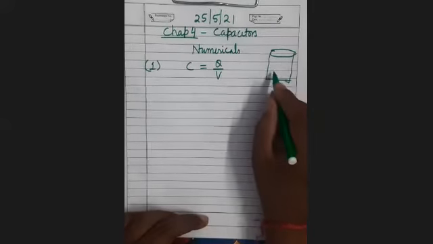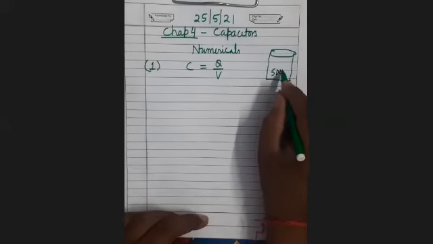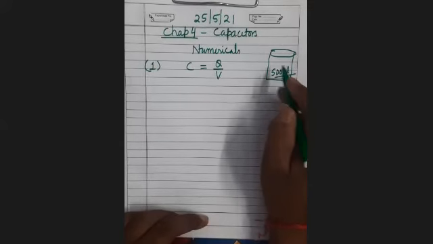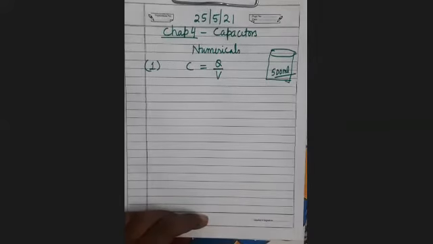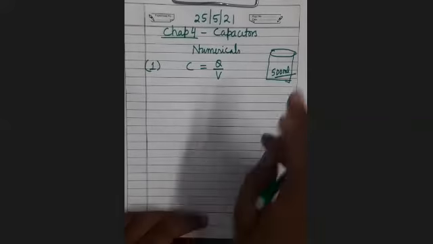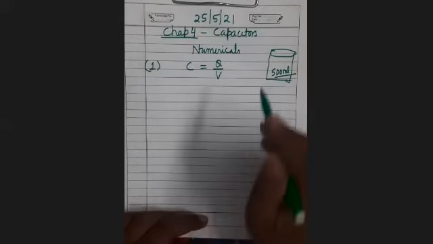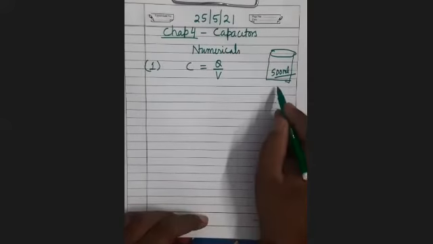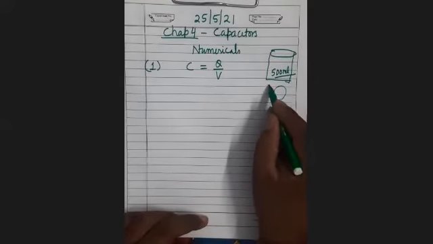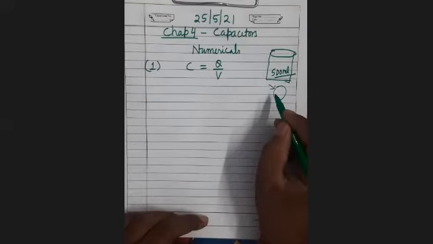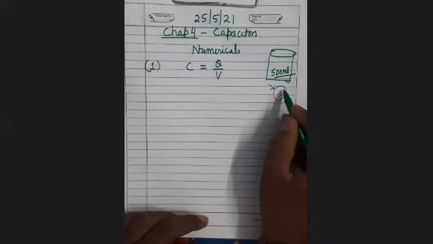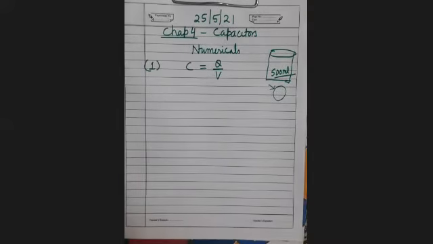Suppose its volume is 500 ml. If you pour 600 ml of liquid, what will happen? 100 ml will flow out. So in the same way, there is a certain capacity of holding charge for every conductor. If you give more charge than that, what will happen? That extra charge will flow out into the surroundings.